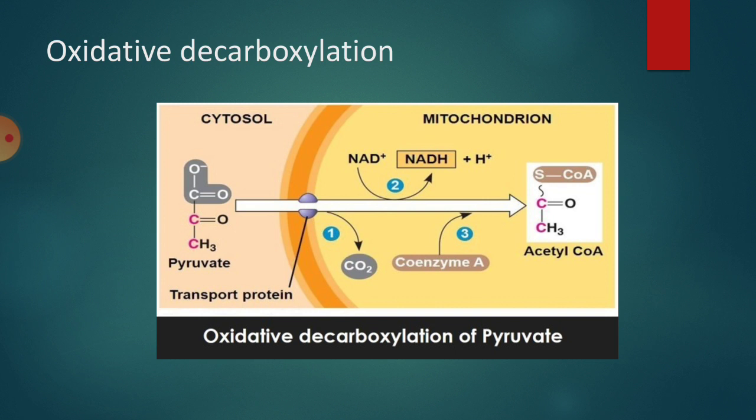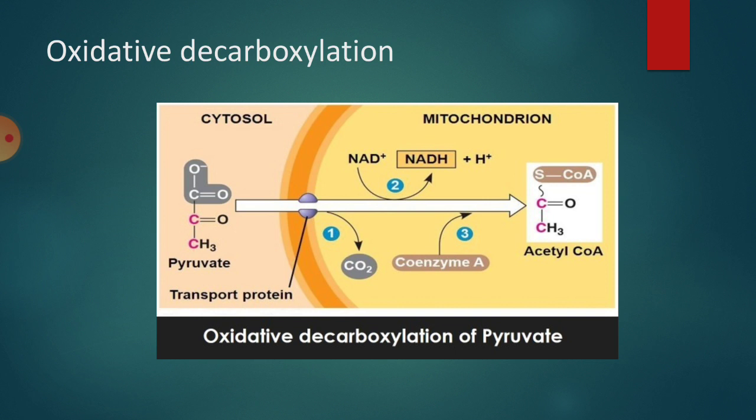These 2 pyruvic acid molecules do not enter into the mitochondrial matrix in the same form, because they are 3-carbon compounds. So they must be decarboxylated and changed into 2-carbon compounds like acetyl coenzyme A. Then only they can enter into the mitochondrial matrix.